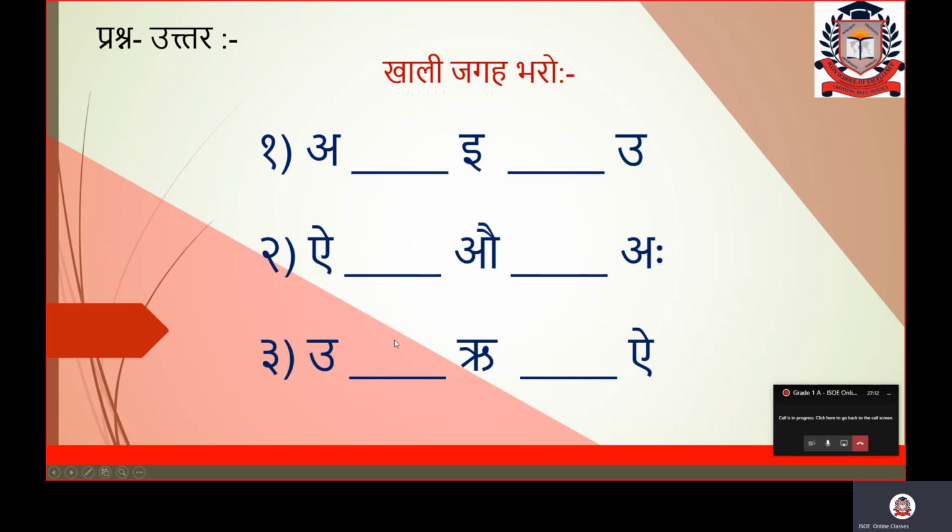Here you will write then bada U. After bada U comes Ri. Ri is already there. Then you will come to know that after Ri, A will come. Here you can easily write A. And next is I. Fine. This is for those who are not able to immediately write the letters. Fine. For them, this is the only tip that they have to speak in their mind which letter is the first letter and start from the beginning till end, and you will be able to write all these empty blanks here. Fine.